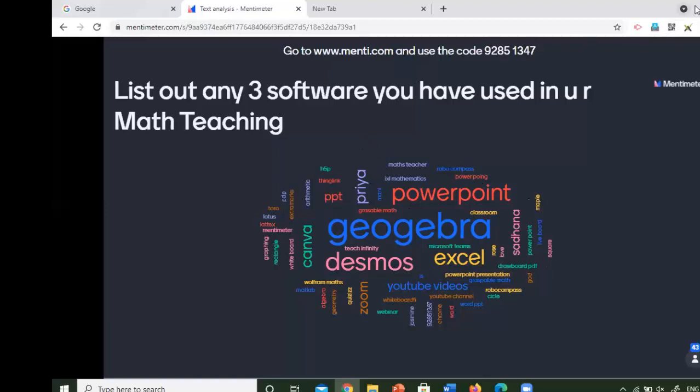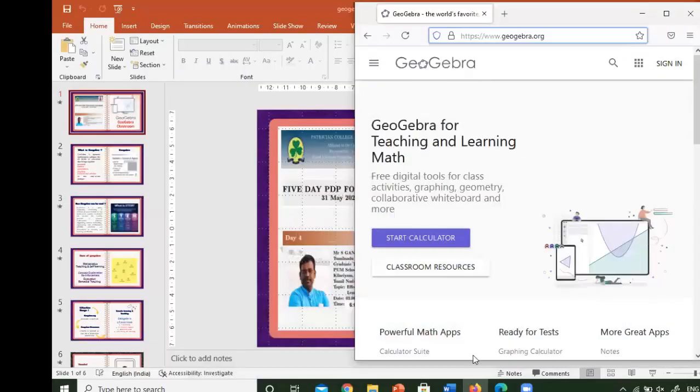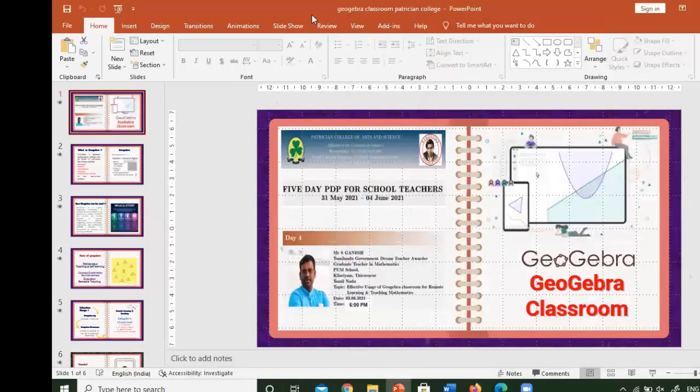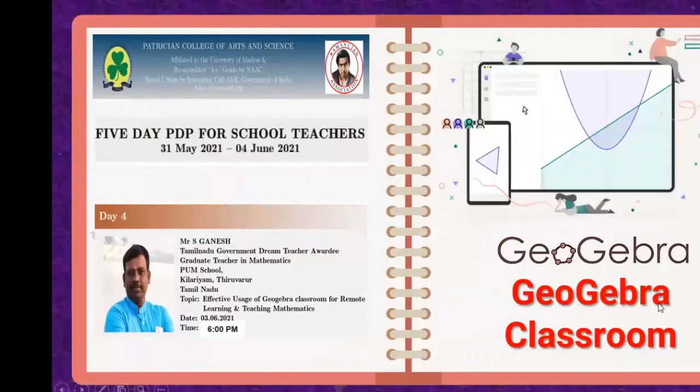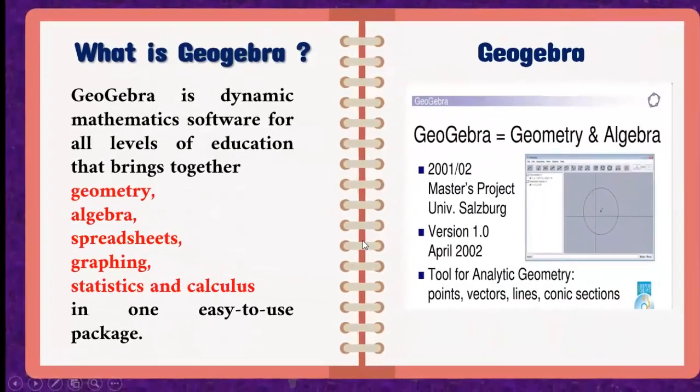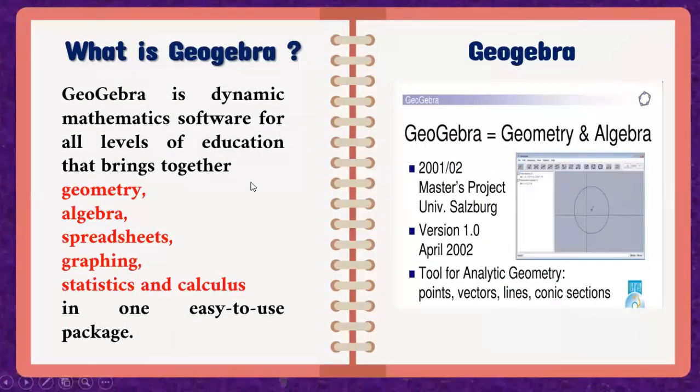Now I am going to introduce the GeoGebra Classroom, because this is our topic today. What is GeoGebra? This is the first question that arises in our mind before trying to understand any topic. GeoGebra is a dynamic mathematics software. I think most of you are well aware of that. It is used to teach geometry, algebra, spreadsheets, graphing, statistics, and calculus.